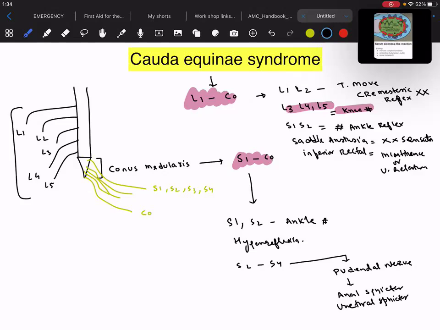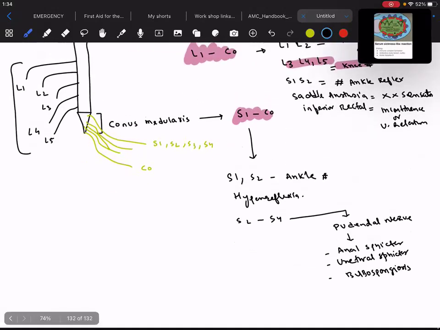And what supplies the bulbospongiosus, the tissue of the penis? If this is hampered, what will happen? There is stool incontinence, urinary incontinence, and impotence due to the involvement of the bulbospongiosus.